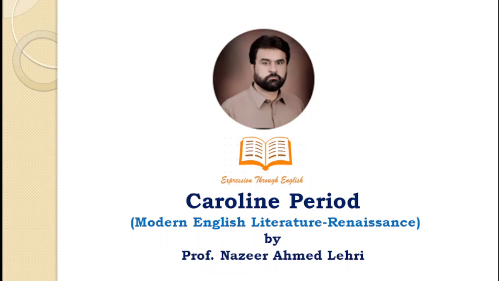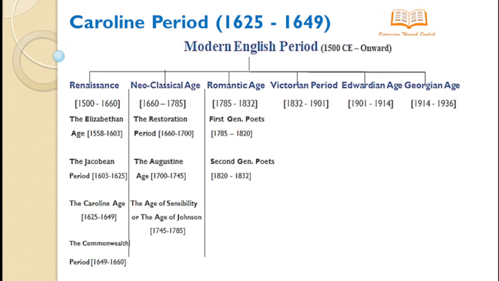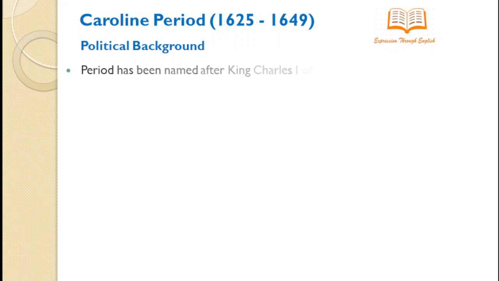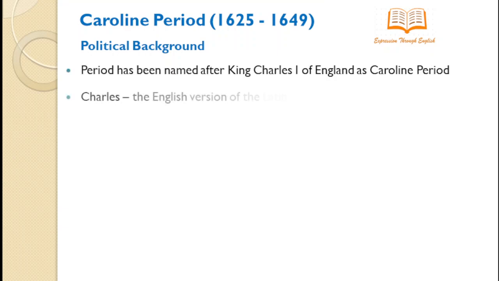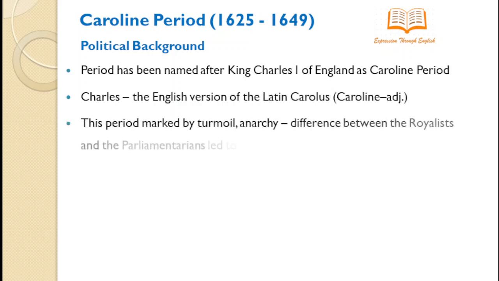We are back after some days with the Caroline period in English literature. The Caroline period, as you see in this chart, has been given in the Renaissance column soon after the Jacobean period that ended in 1625 when King James of England died. After his death, his son Charles ascended to the throne of England in 1625. This period has been named after him as the Caroline period. Caroline is the Latin version of the English word Charles.